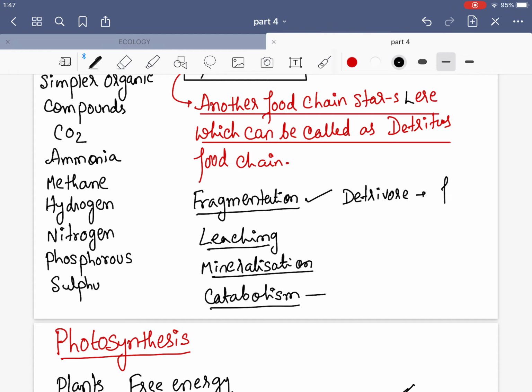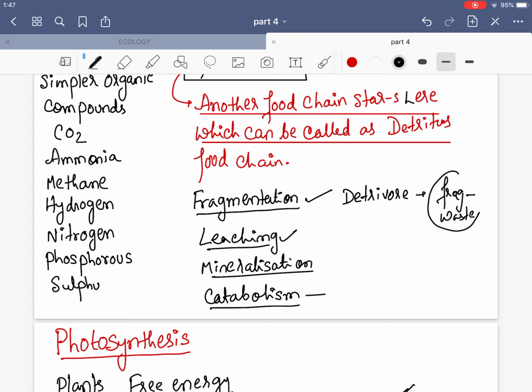And what is done here? Fragmentation is done of whom? Of the waste matter. Now what happens? Next comes leaching. By the process of leaching, water-soluble inorganic nutrients go down into the soil. They penetrate down into the soil and get precipitated. So this process is called leaching.